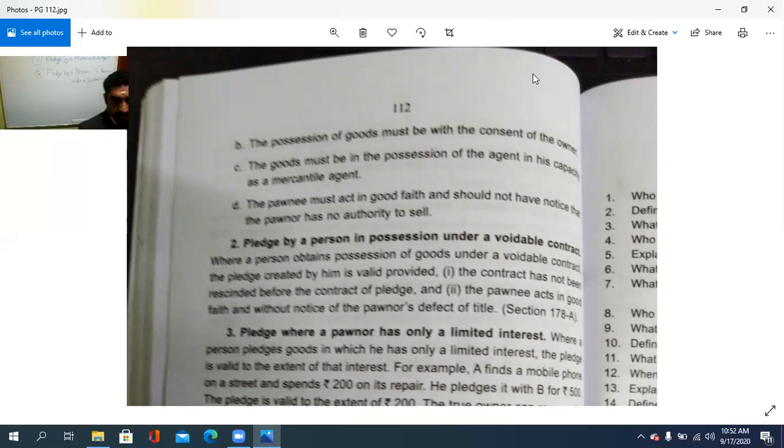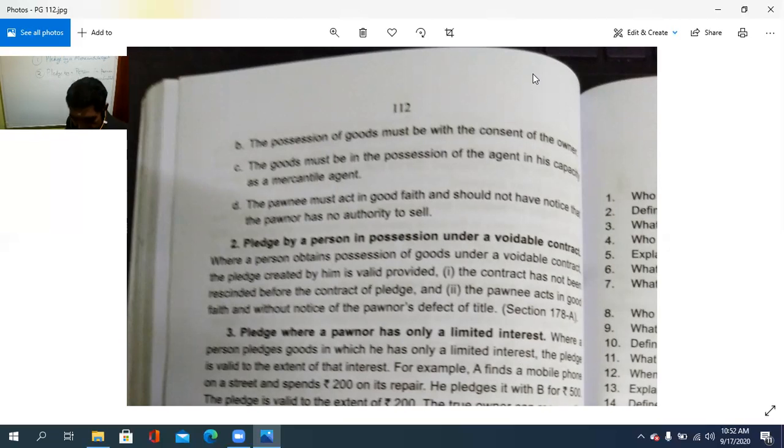Where a person obtains a possession of the goods under a voidable contract, the pledge created by him is valid provided the contract has not been rescinded before the contract of pledge. Contract of pledge ന് മുമ്പ് ക്യാൻസൽ ചെയ്തിട്ടുണ്ടാകുകയില്ല. അങ്ങനെയുള്ള കേസിൽ should become a valid one.